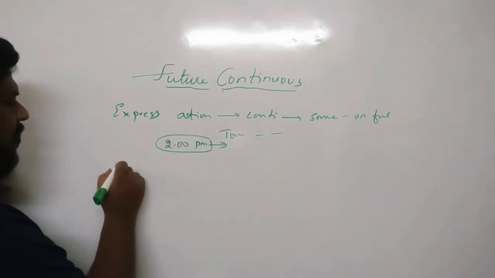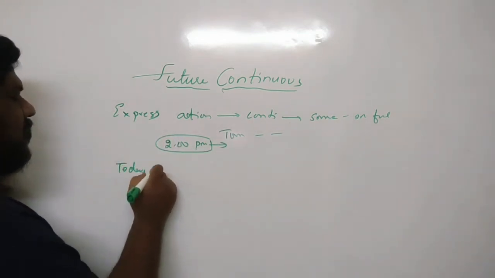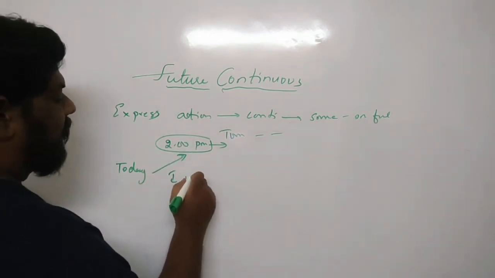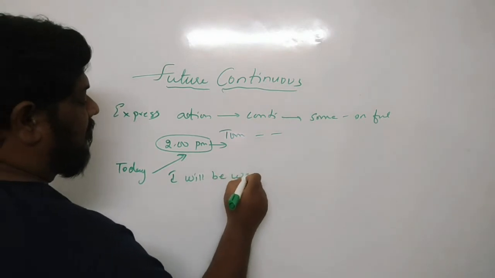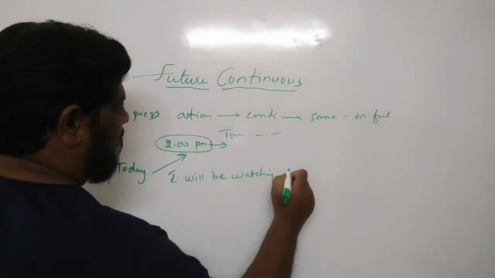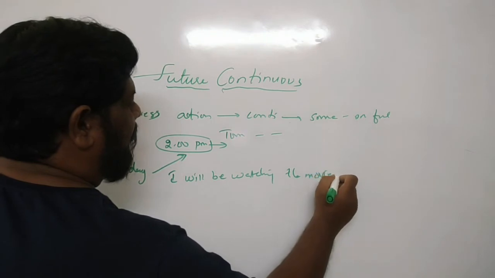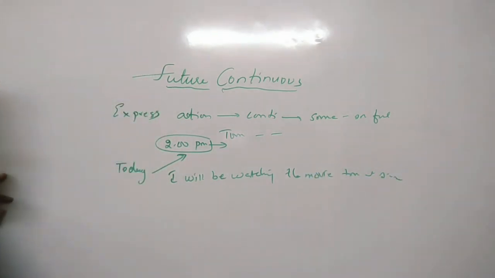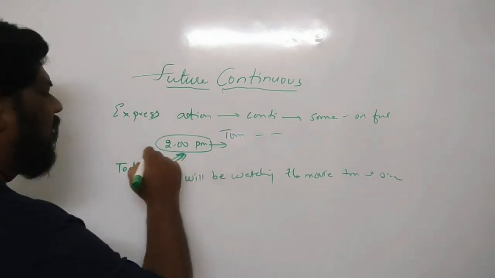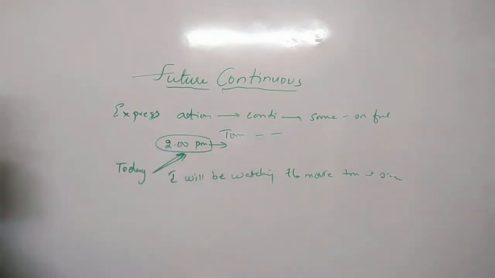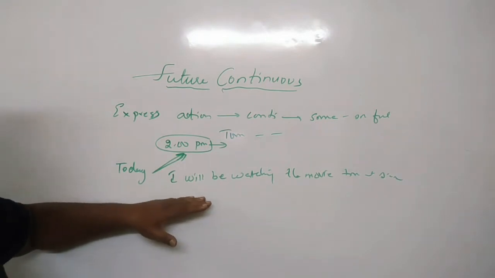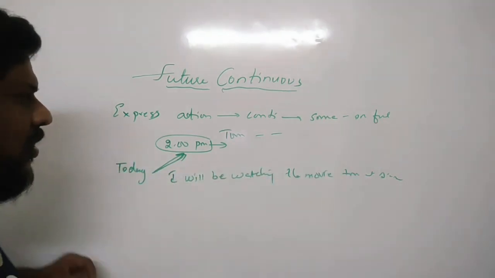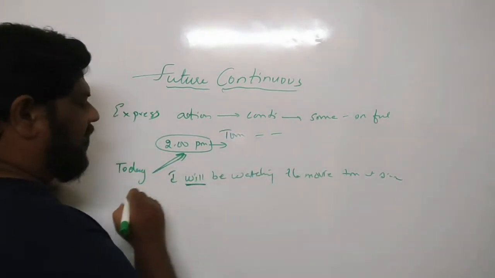For now, today, you're talking about tomorrow. You're talking to your friends that, okay, I will be watching the movie tomorrow at 2 o'clock. So here you are talking about some event or some action which will continue at some particular time in the future. So now here this is completely future because we are using will here, it's a future.